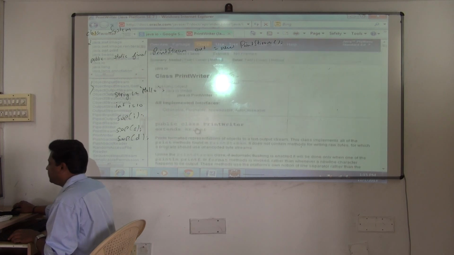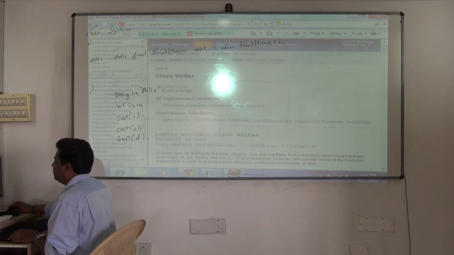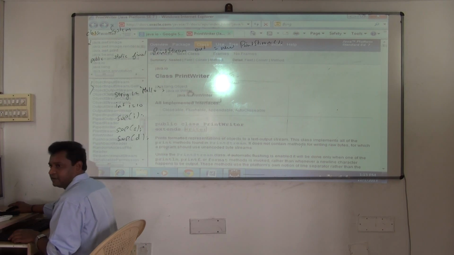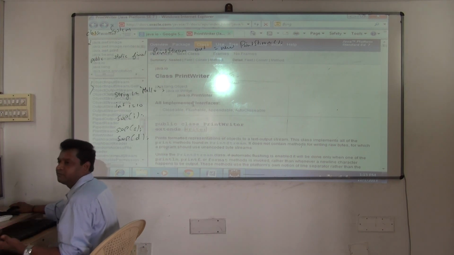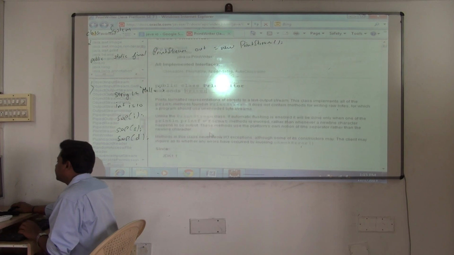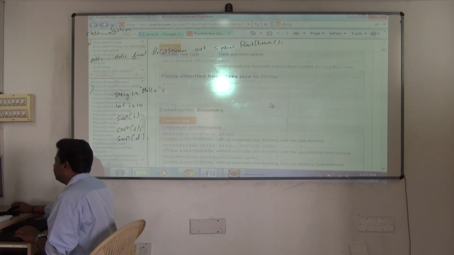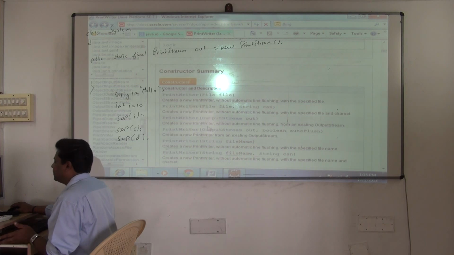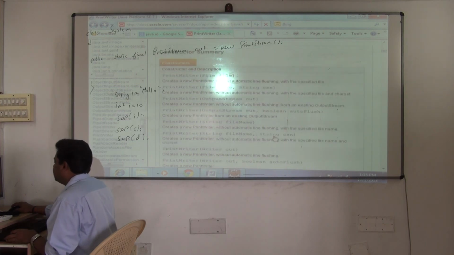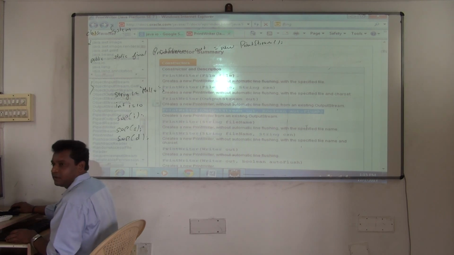So it extends what? Writer. A writer is a leaf writer now, but it's extending what? Writer. So it will do the output now in the form of what? Characters. So it will give the full story here. You can go through that. There are many constructors, and I'll be using one constructor. This constructor I'll use now.